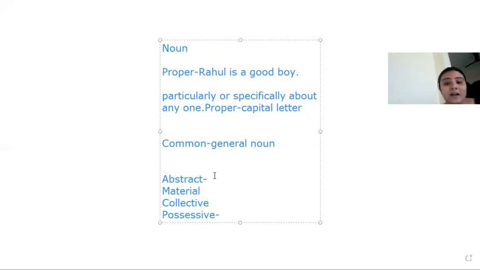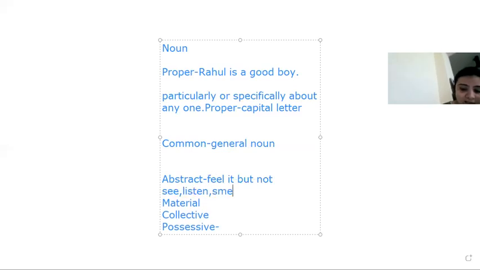Okay, so we can feel it but not see, listen, smell, touch, or taste. So with our five senses we cannot do that.